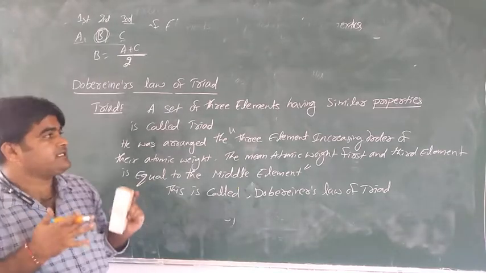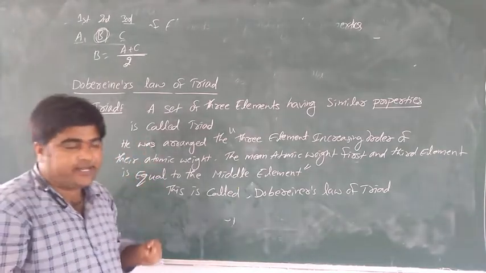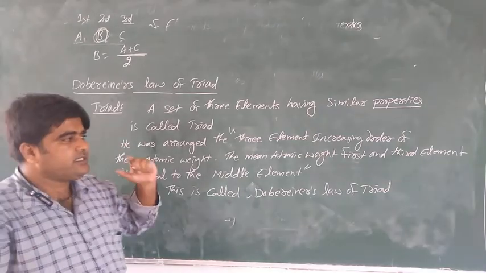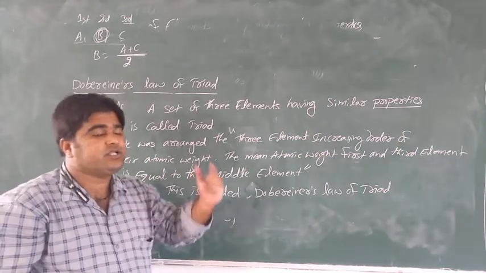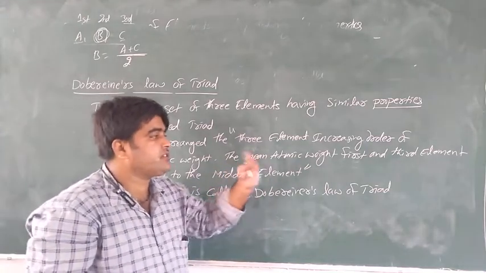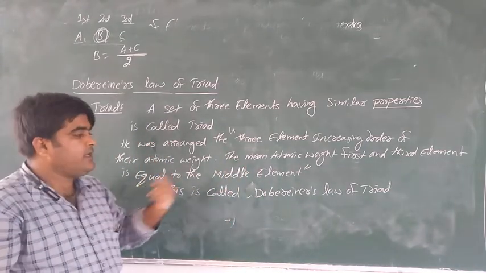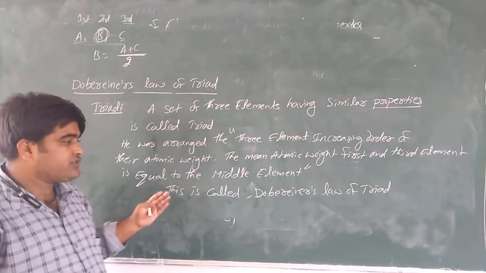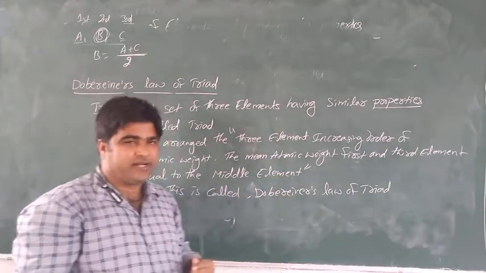So what is the triad? A set of three elements having similar properties is called a triad. He arranged the three elements in increasing order of their atomic weight. The mean atomic weight of the first and third elements is equal to the middle element. This is called Dobereiner's law of triad.